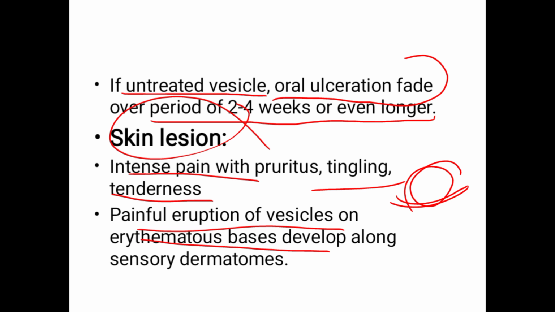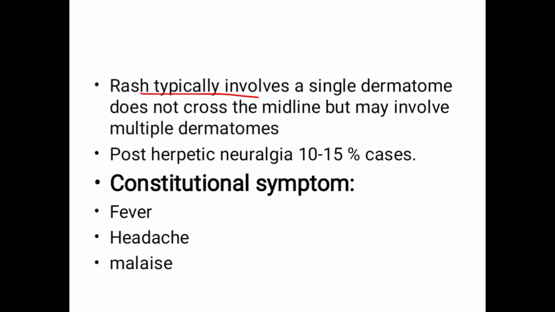Basically, a dermatome is a zone or patch of skin supplied by a specific sensory nerve. Rashes typically involve only a single dermatome but do not cross the midline, very important, but may involve multiple dermatomes.